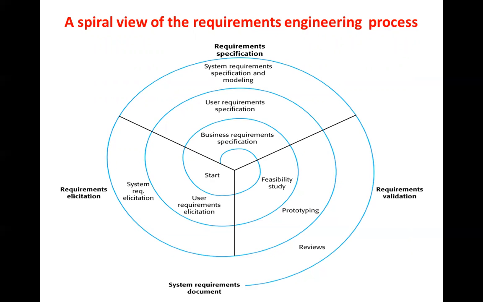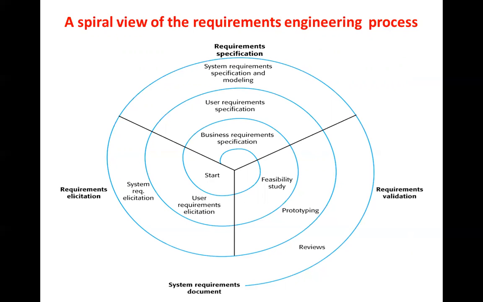In the center, after the start, is requirement allocation, so we start the requirement discovery process. After that comes requirement specification, the business requirement specification. What is the meaning of this inner cell? Business requirement specification means that the project, or at least the name of the project, is identified by the customer. The customer is now thinking he wants to have something like this system.